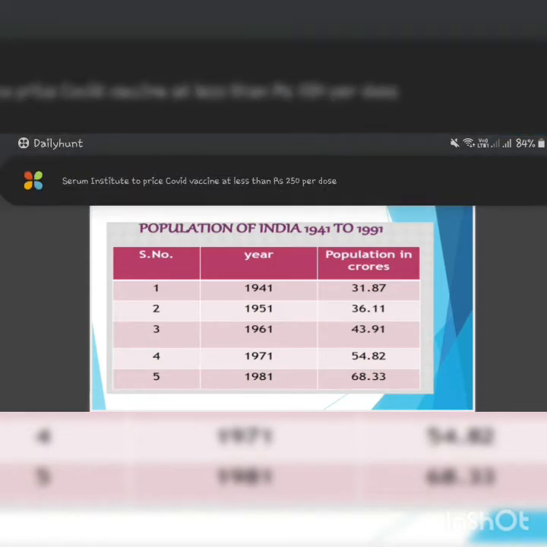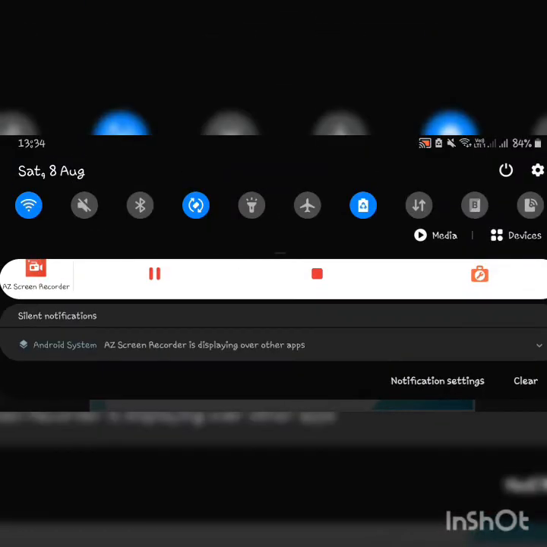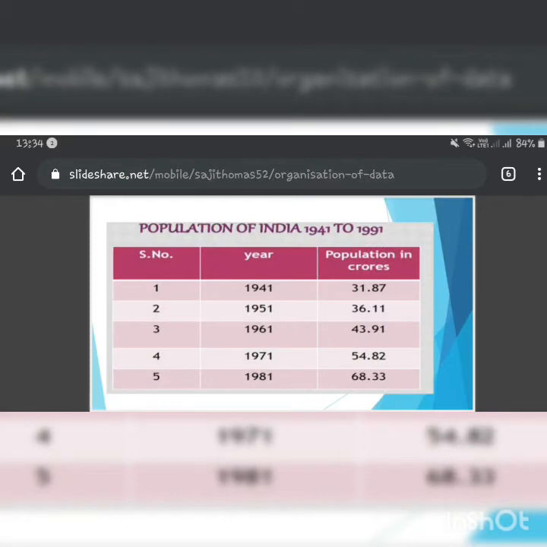You can see the example here once again. Year and population in crore. There is change in the population and it does not happen suddenly. It takes time. It takes time to increase the population.